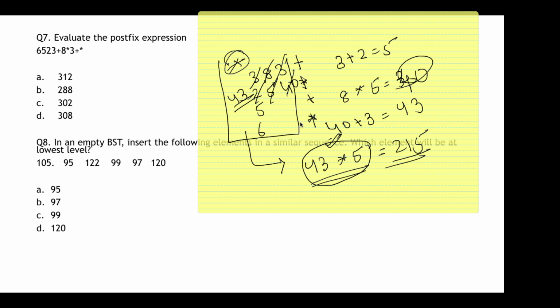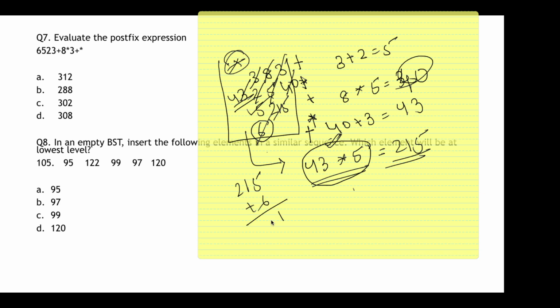And then there is one number being left over, so I think there will be another operator over here, so let's make it a plus operator, so these two are popped out, and 125 will be inserted. So now there is again a plus operator, so 215 plus 6. Whatever the value will be, that will be the answer. But I think the answer option will not match because I've just taken an operator on my own, that is plus. So anyways, I'll just check this question once again.